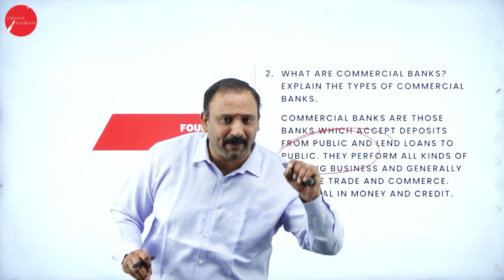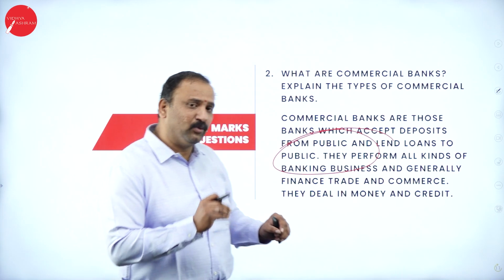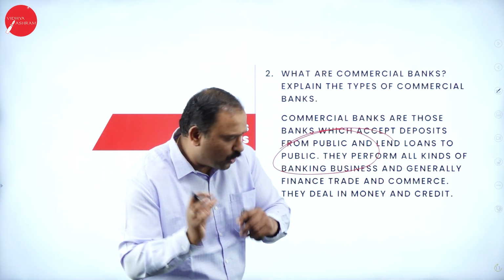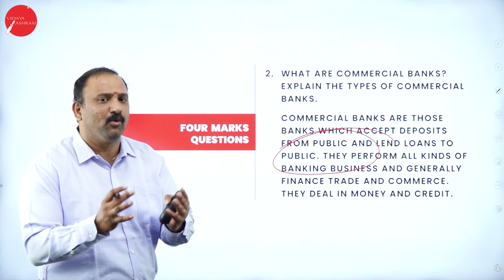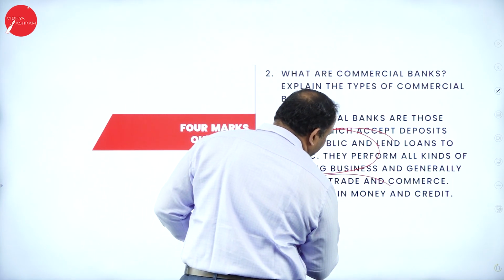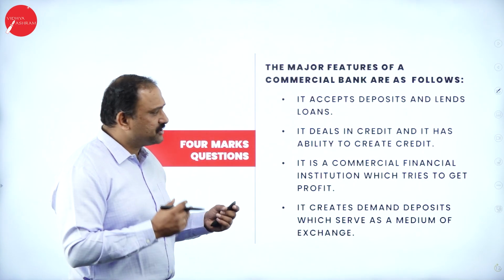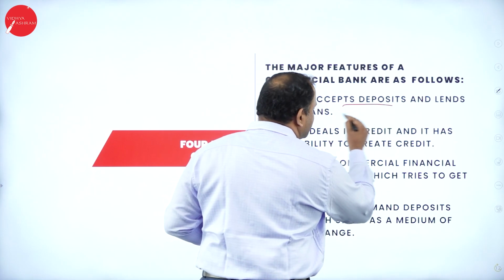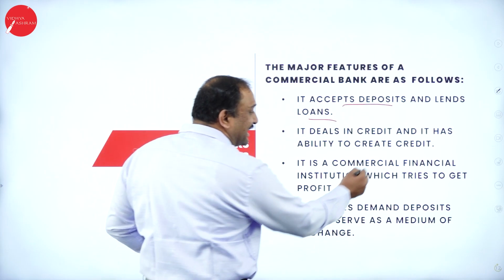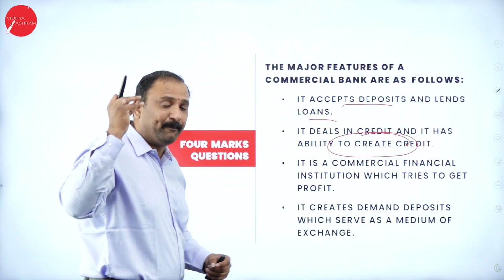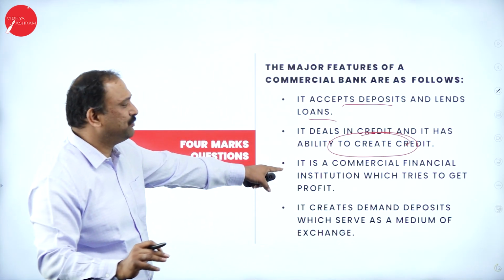So what the commercial banks tend to do is keep the flow of money in the economy. They are the people who create the credit and debit functions altogether, and the business of lending and borrowing makes the commercial bank even more interesting in the economy. So they are the people who basically deal with the money and the credit factor. Followed by the major functions that we are going to talk about. It accepts deposits and lends loans, which is a very, very important function. It deals in credit and has the ability to create credit. It's the power of the bank that it is able to create credit in the market. So that's very, very important.